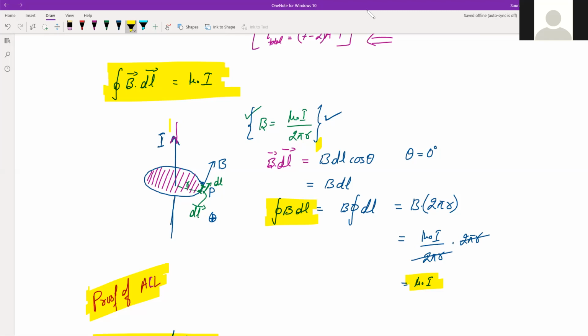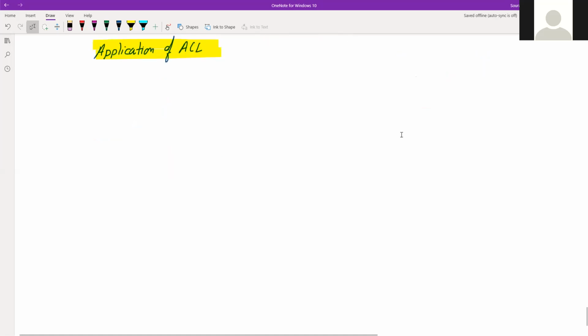Now we are going to do the opposite, that is, we will use Ampere circuital law to come up with this formula for the magnetic field due to a straight conductor of infinite length. So that is the first application, magnetic field due to a straight conductor.